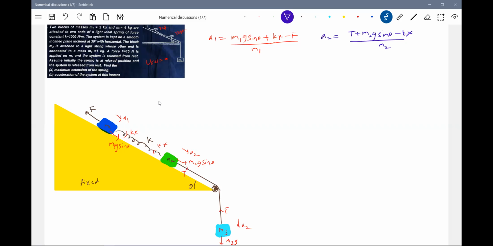What is the basic necessity? We'll write one more equation: M3 g minus T equals M3 A2.